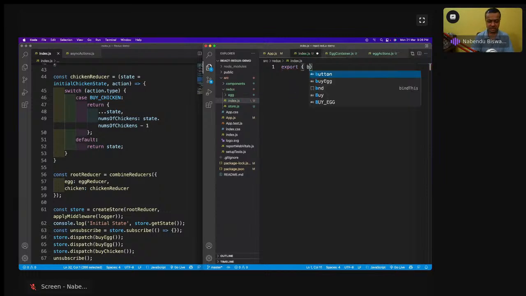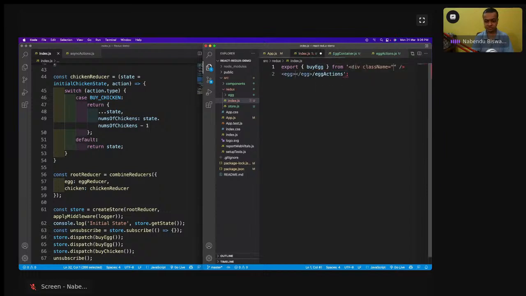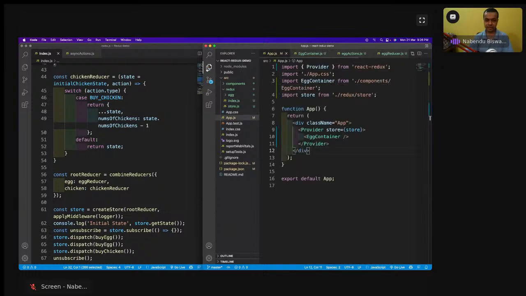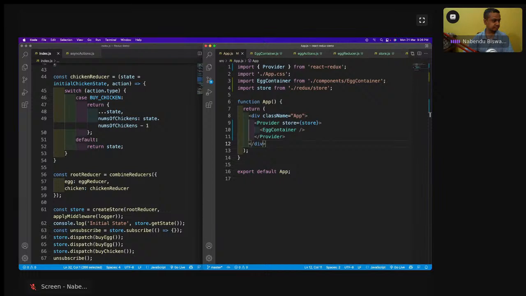This index is actually required to have it in an easier way. Okay, export from index, again actions, like this I have to do. Save it, and then the main thing, all the things have been set up.